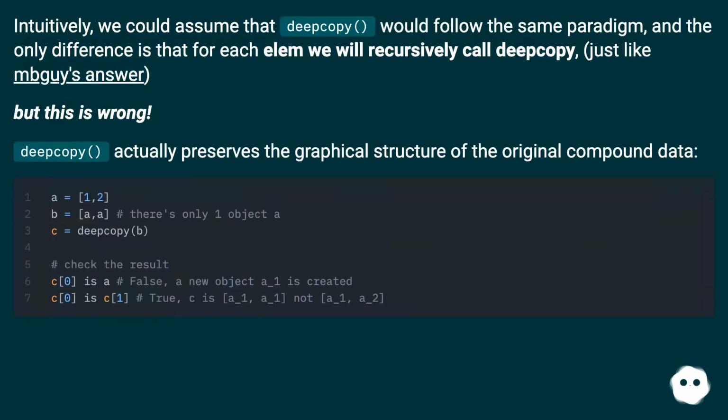Intuitively, we could assume that deepcopy would follow the same paradigm, and the only difference is that for each element we will recursively call deepcopy, just like Guy's answer. But this is wrong. Deepcopy actually preserves the graphical structure of the original compound data.